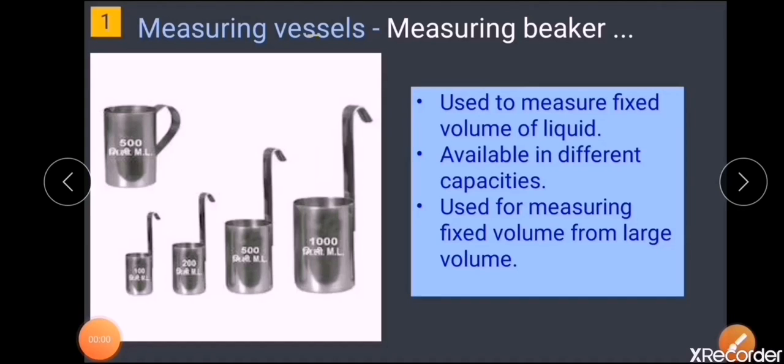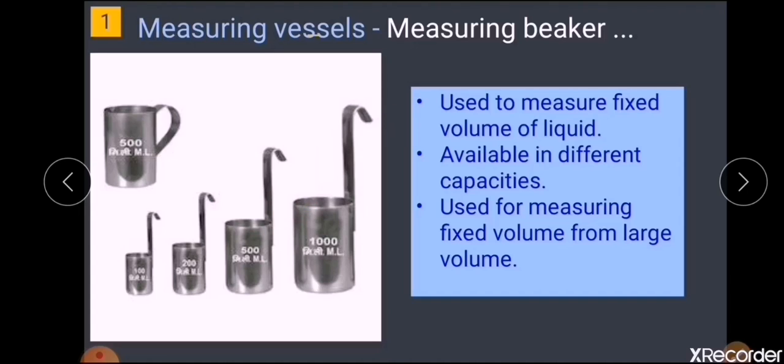The second measuring vessel for measuring volume is the measuring beaker. The figure you can see on the screen. Unlike your measuring cylinder, this is used for measuring a fixed volume. That is, if you have a large volume of liquid and you want to take out a fixed volume out of that, you will use the measuring beaker.